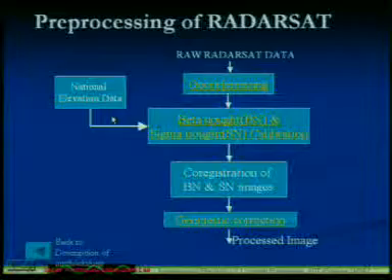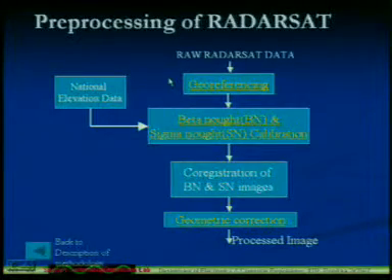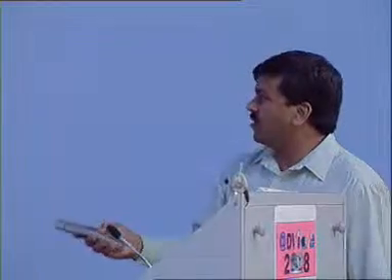So this is the pre-processing of radar data. When the raw data comes, there are a lot of problems: how you can remove the noise, how you can georeference it, how you can calibrate it. I will show you what problems we face in solving all these things. This is the basic structure: georeferencing, then beta naught or sigma naught, which is the backscattering we get. Then co-registration is also a big problem, as is geometric correction.